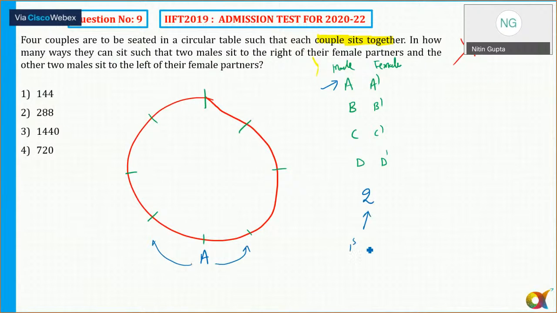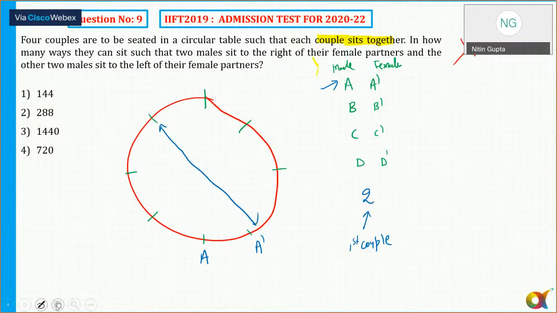So the first couple can go and sit on this circular table in how many ways? That is a total of 2 ways. Let me write down A dash. Now it is given that on the right hand side of the female there has to be exactly 2, as well as on the left hand side of every female there has to be 2. So if this is A dash, I'll take the opposite directions like this.